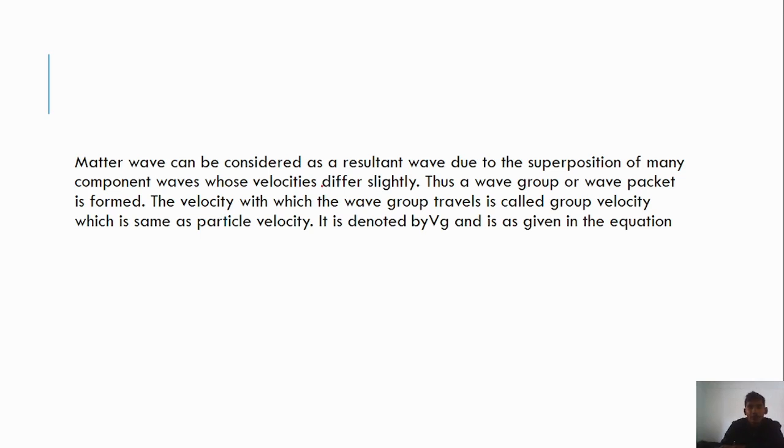Matter wave can be considered as a resultant wave due to superposition of many component waves whose velocities differ slightly. Thus, a wave group or wave packet is formed. The velocity with which the wave group travels is called group velocity, which is the same as particle velocity. It is denoted by Vg and is given in the equation.